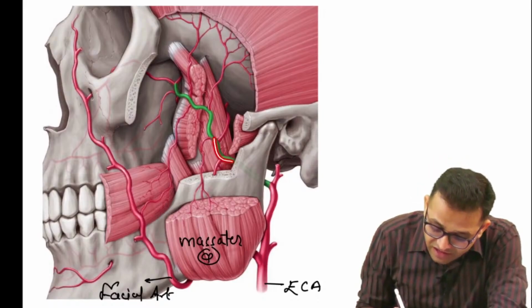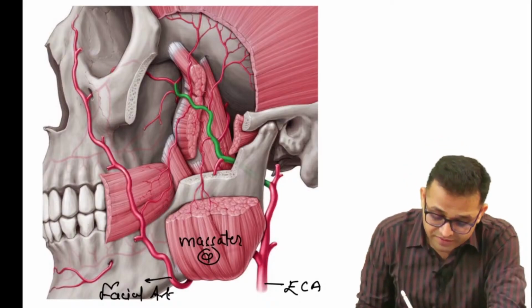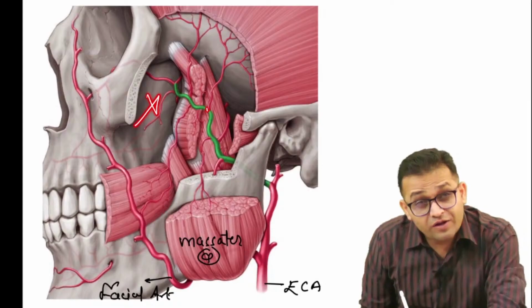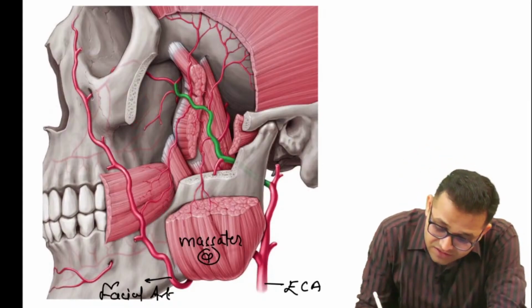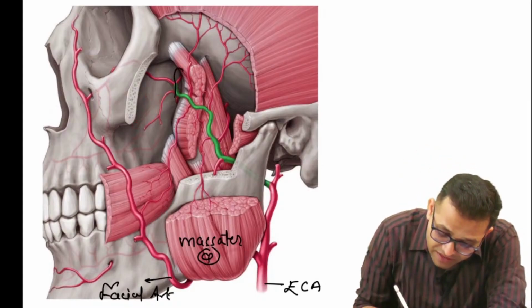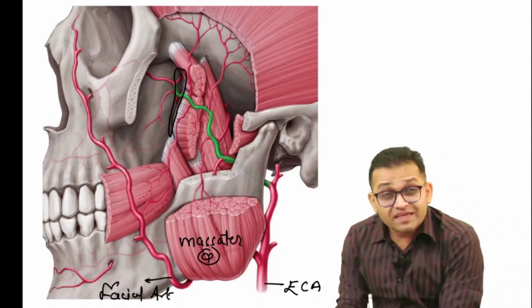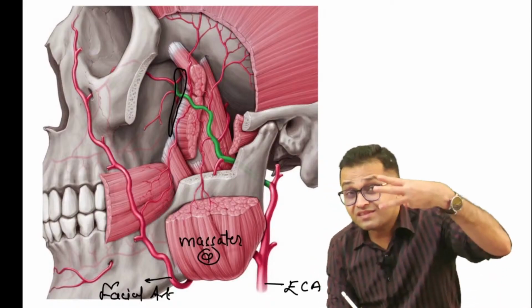So this green color artery is passing from here and it is going towards the palatine part, and inside there is a pterygoid plate. So this is your pterygopalatine fissure part. Okay, so this maxillary artery is having three parts.